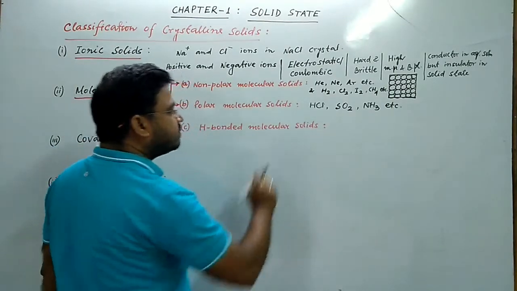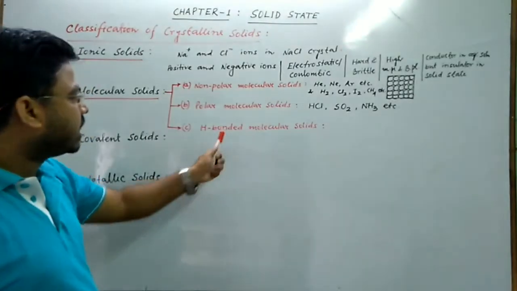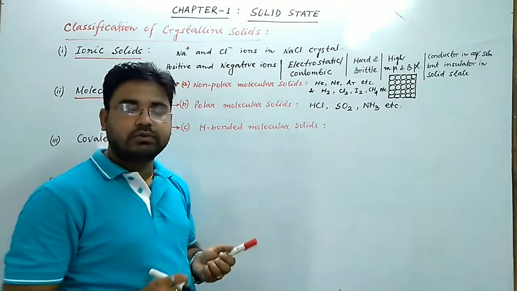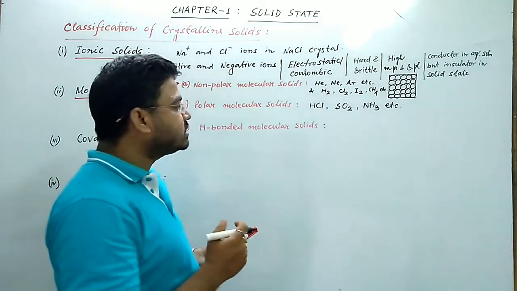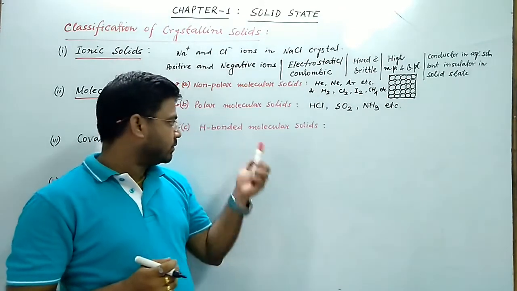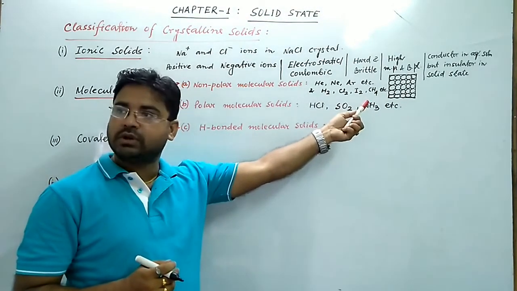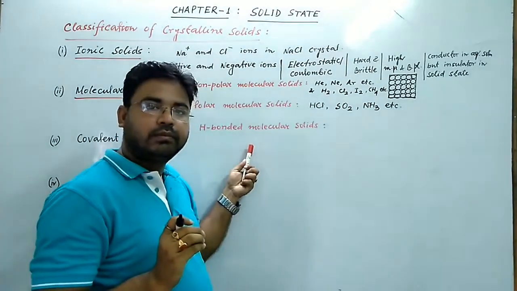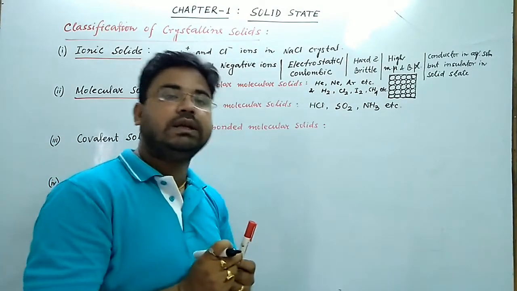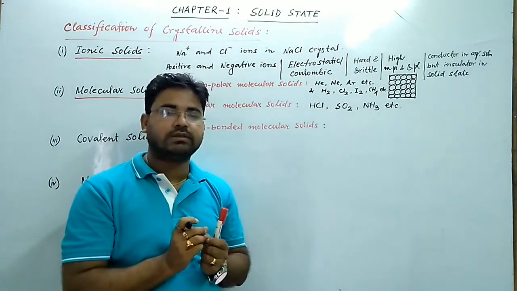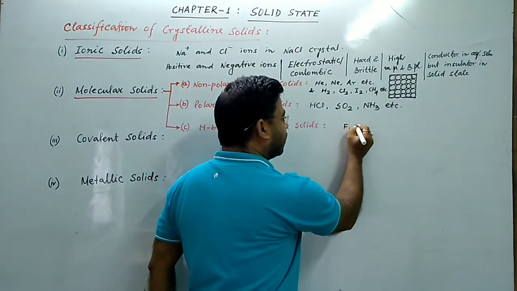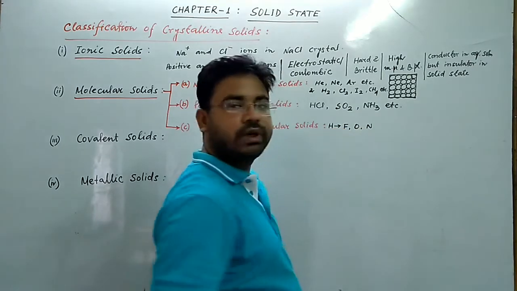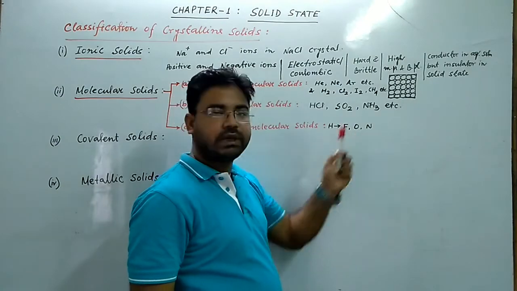Next is hydrogen bonded molecular solids. So what are hydrogen bonded molecular solids? In this type of solids, the constituent particles are such molecules which contain hydrogen atom. These are also molecular solids. That means constituent particles are molecules. So these are that kind of molecules which contain hydrogen atoms attached to highly electronegative atom of small size like fluorine, oxygen, nitrogen. So hydrogen atom should be attached to highly electronegative atom of small size, that is fluorine, oxygen, nitrogen.